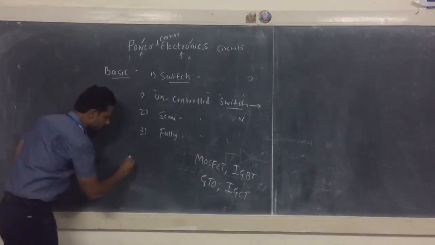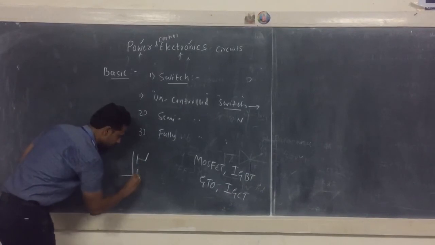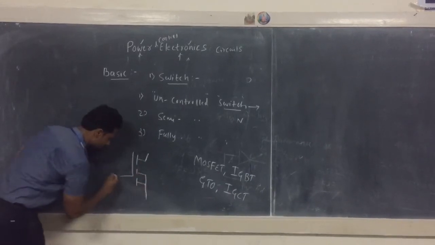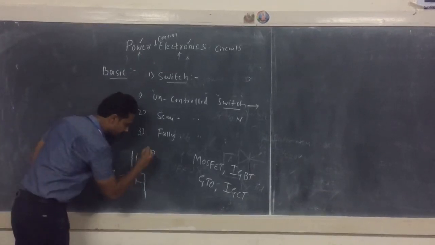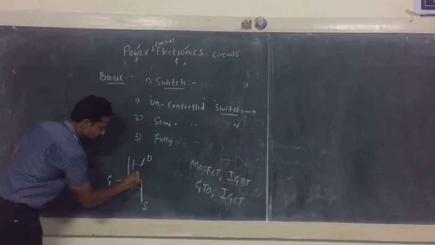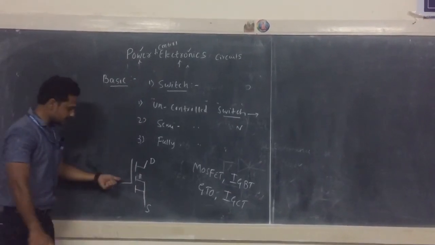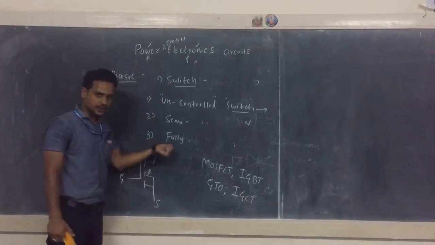Let us take the example of the MOSFET here. You know the symbol of the MOSFET, right? You know that it consists of 4 terminals, not 3 terminals. It has gate, drain, source, and this is your substrate, or you can say this is the body. As far as this MOSFET is concerned, you are justifying it as a fully controlled switch.